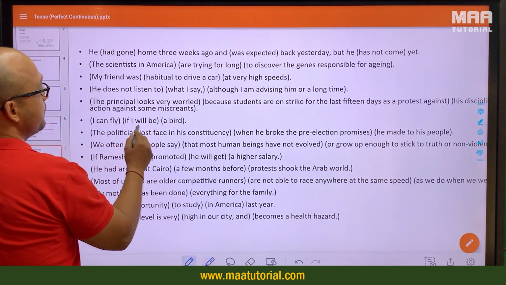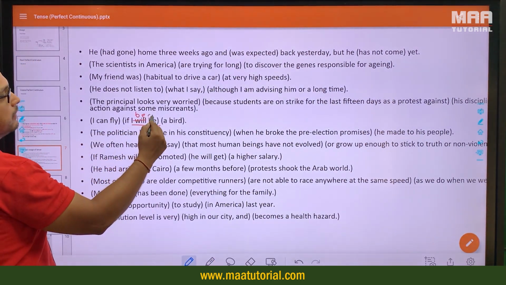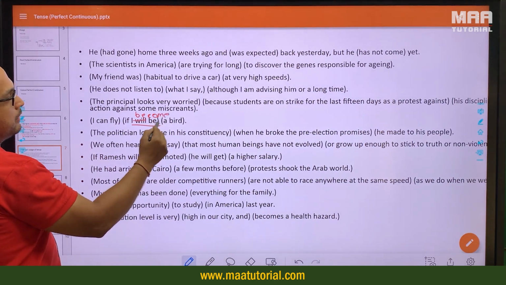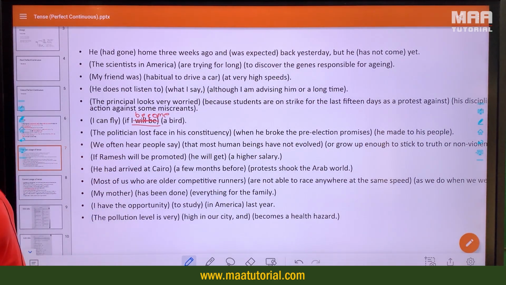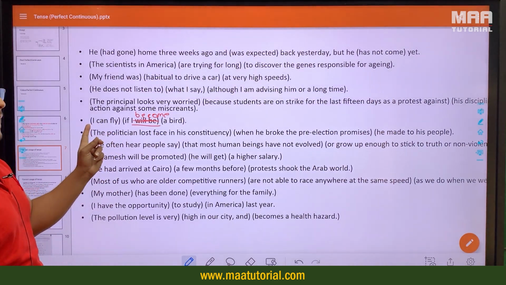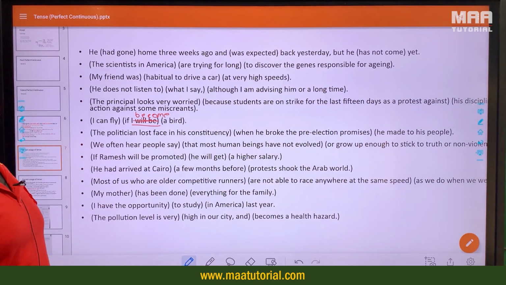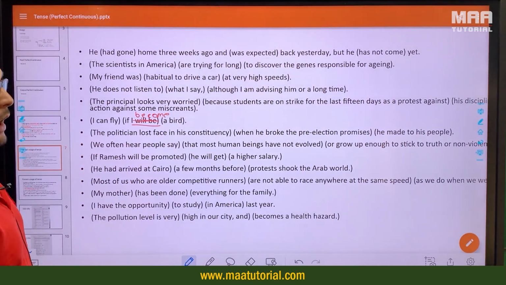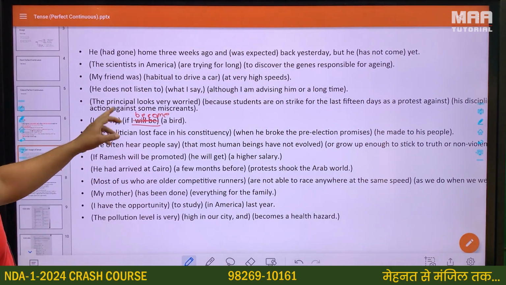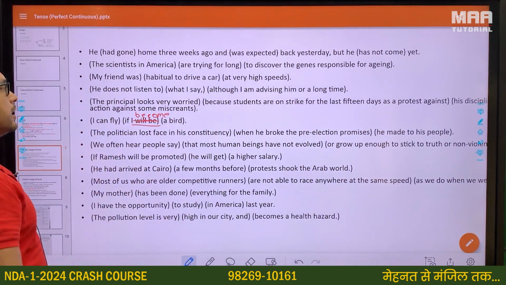If I will be a bird, I can fly if I become a bird. You must remember we talked about if I could fly if I were a bird, but because here is the present tense, I can fly, we will not put the subjunctive mood with the verb there, which is for suppositions, for imagination. We will put if I become a bird, I can fly.